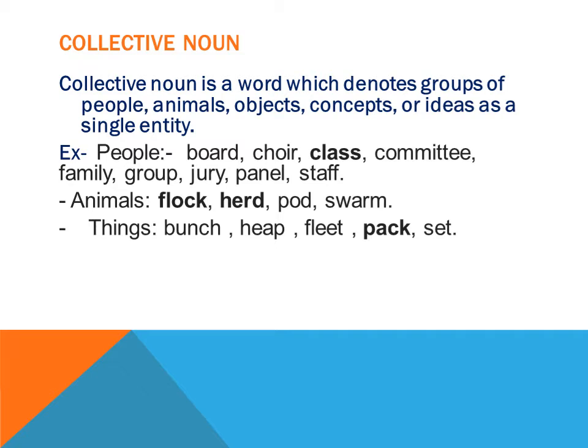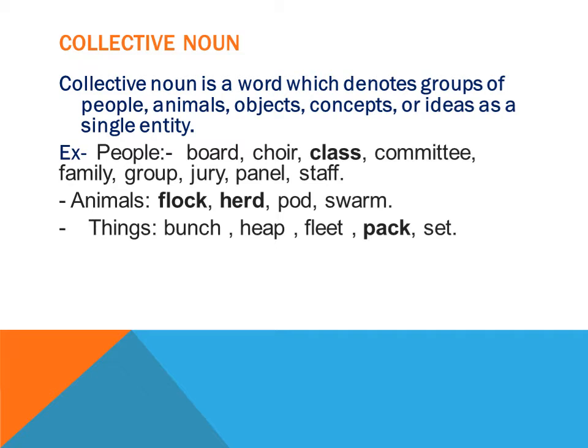So just keep this in your mind. And as you can see in the slide, first is given the category of collective nouns which we use for people, means a group of persons. Like, if I say a group of musicians, I would use a choir of musicians, right?